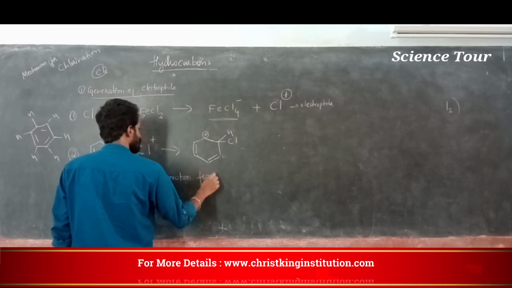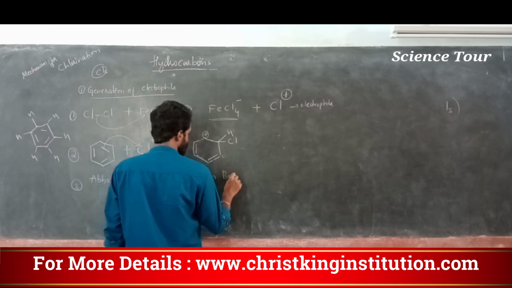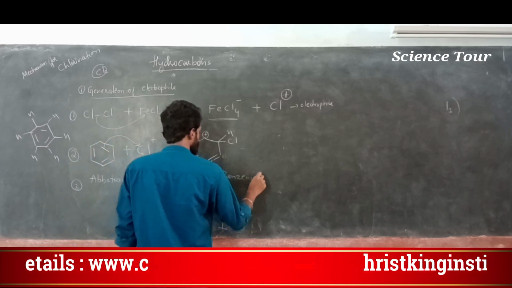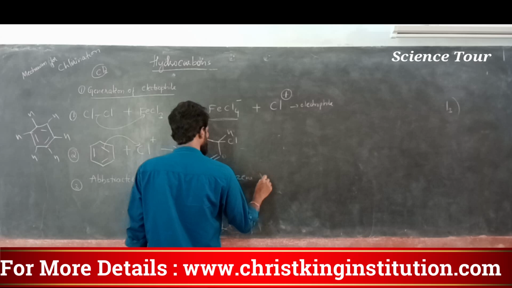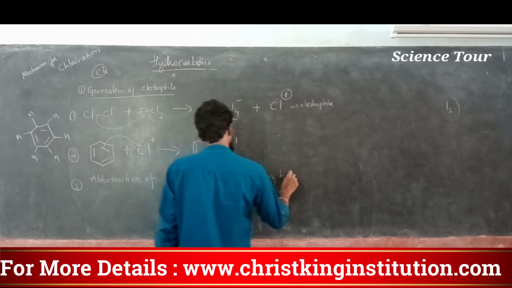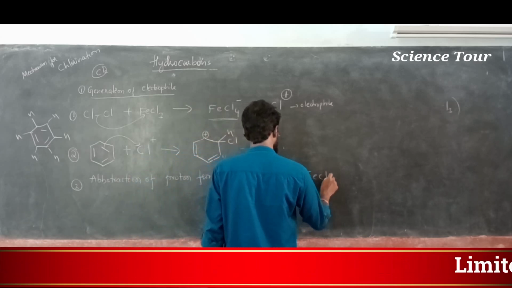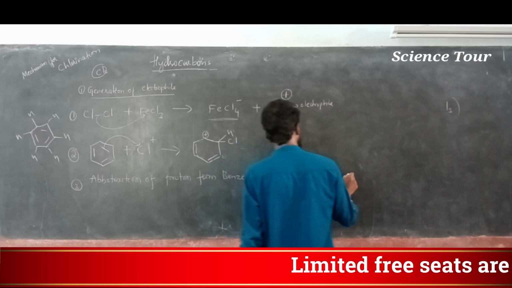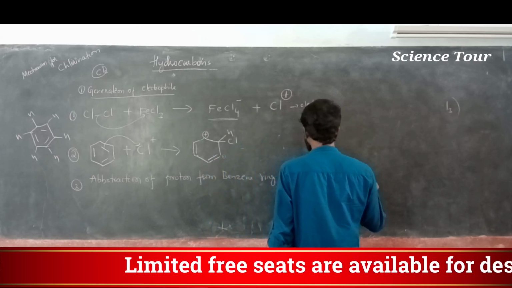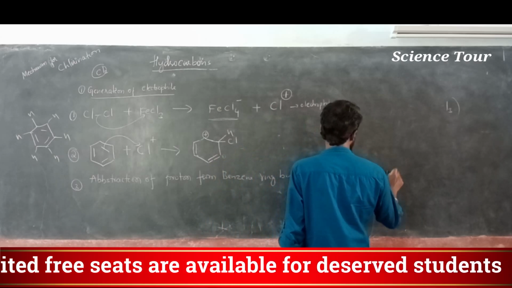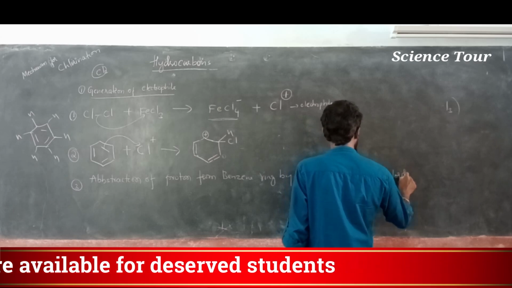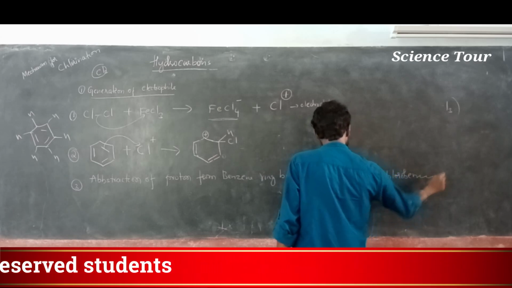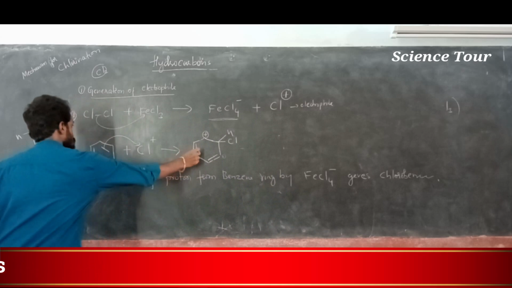From benzene ring, by FeCl4 minus gives chlorobenzene. My dear students, this is actually the compound.